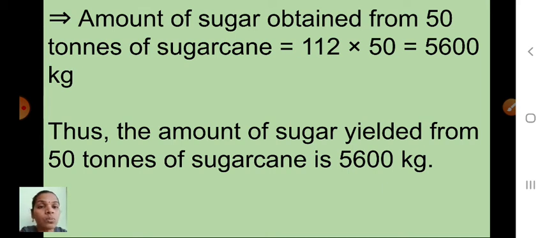So how to practice at home. In the unitary method, first we have to write the statement. We have to write which value goes on the left hand side and which on the right hand side, and first we have to find the value for 1. Okay children, so the right hand side value upon the left hand side value. For that division you also have to memorize all the tables. Understood children? Practice at home.